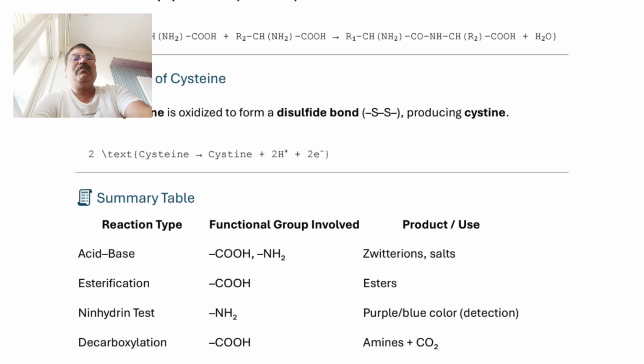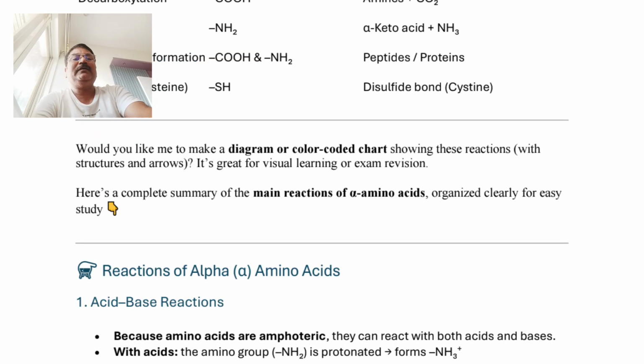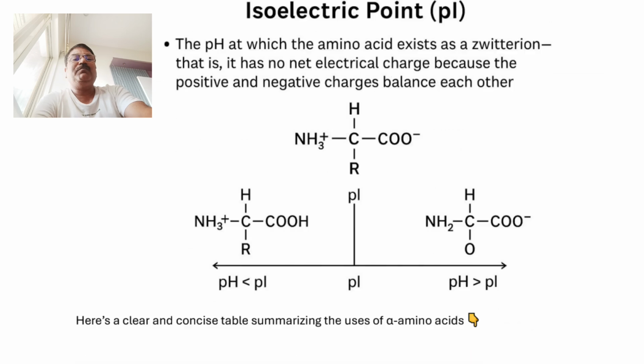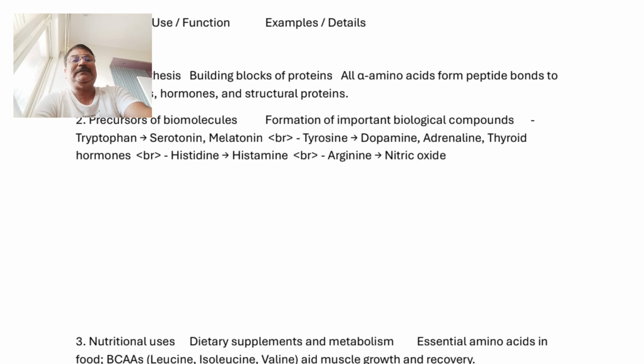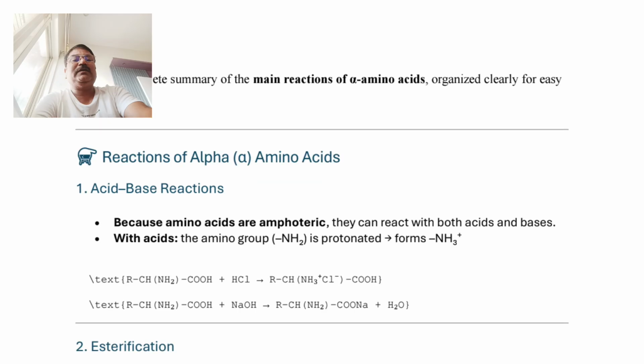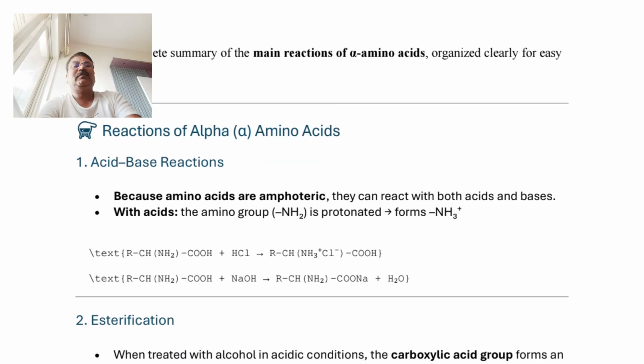Now we are moving towards the various types of reactions performed by alpha amino acid. The most important reactions: first one is the acid-base reaction.